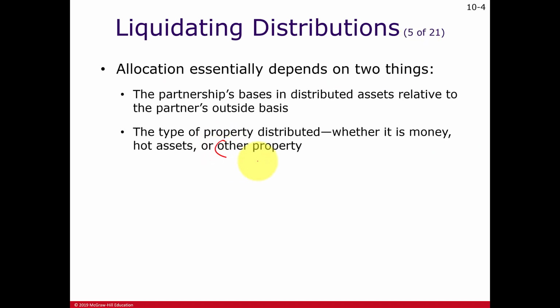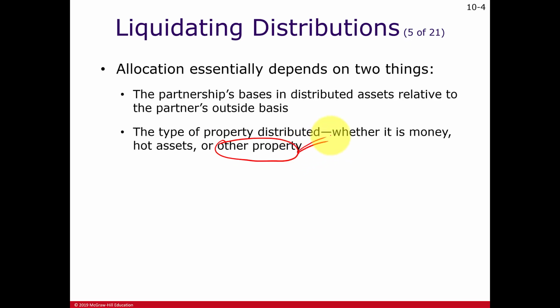Here they say other property. Okay, so again, we still allocate our basis to cash. Cash is cash. We allocate zero to unrealized receivables because, again, we're going to report all of that as ordinary income when it's collected. And then any basis left over, we allocate it to this other property.